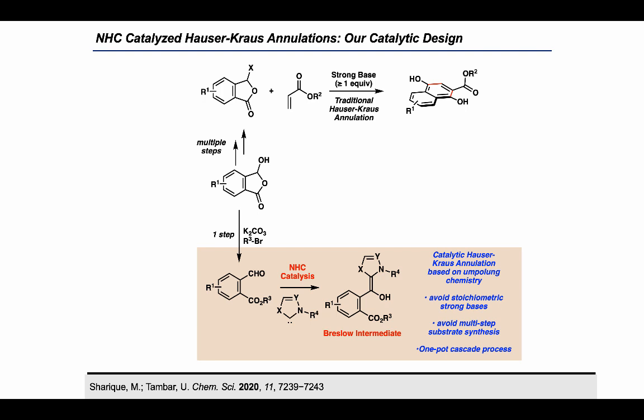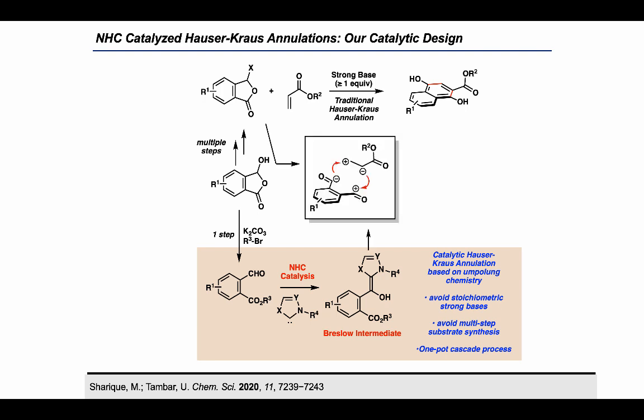Now if you look carefully, the Breslow intermediate shown here kind of mimics the property of the substituted phthalide anions used in the traditional Hauser-Kraus annulation. Now we believe that after this, the Breslow intermediate will undergo a cascade reaction, such as a Stetter reaction followed by Dieckmann condensation, with the Michael acceptor to produce the Hauser-Kraus annulation product.